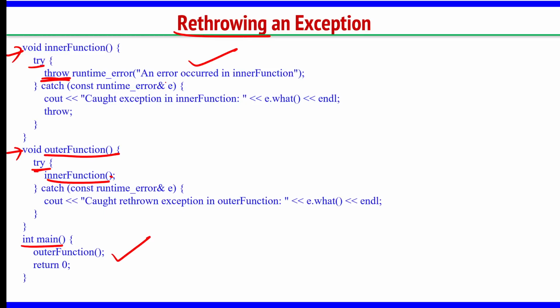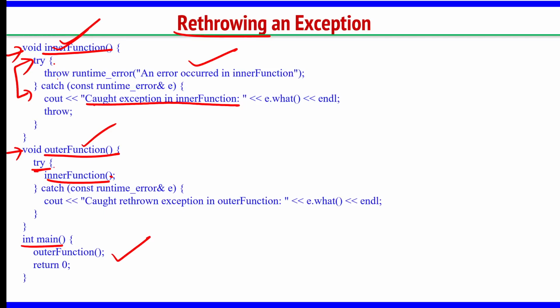When I throw an exception in this try block in the inner function, the catch will be executed and will catch the exception in the inner function, because try and catch follow one after the other. This inner function has a try, throw, catch. This catch gives me a message, caught exception in inner function. Then where did the control come from for this? It came from the outer function.